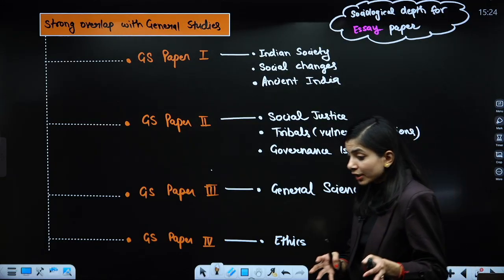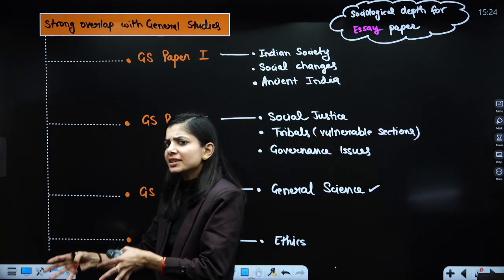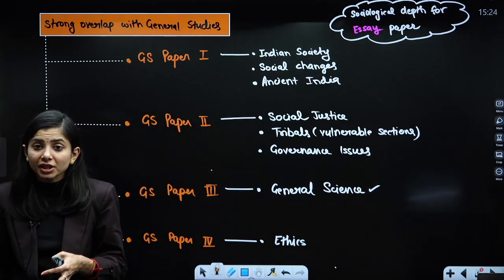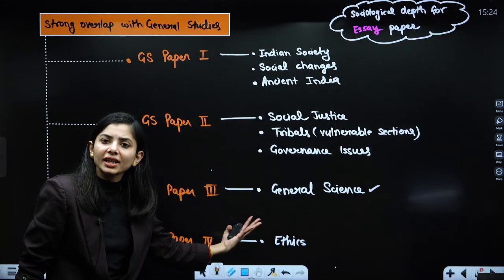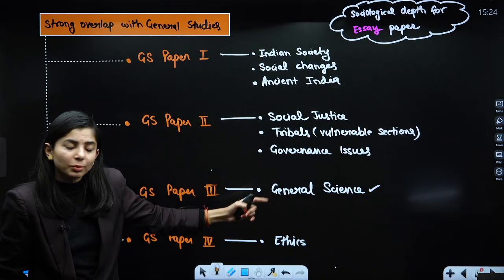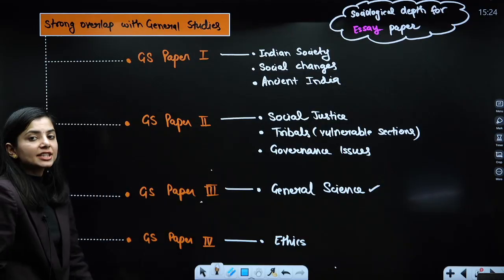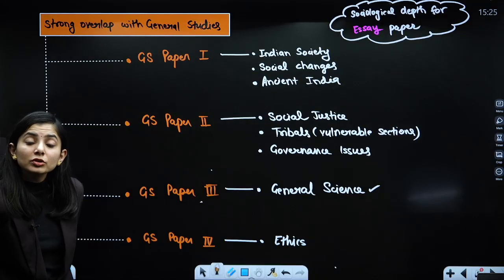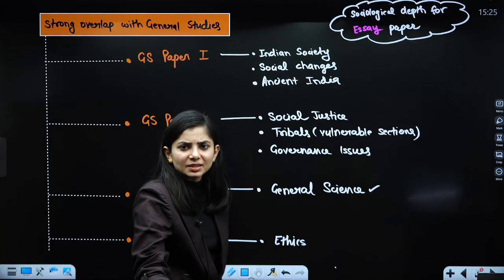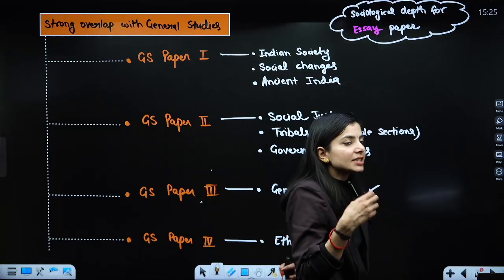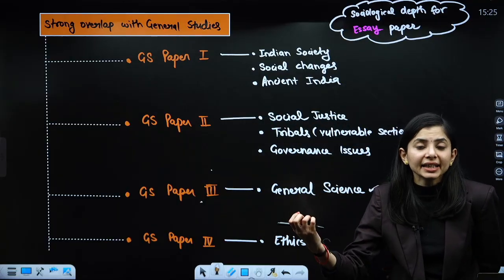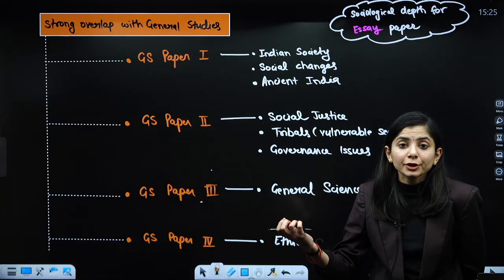In terms of nutrition-based deficiency, epidemiological anthropology, where we are talking about the biological aspect. As I have told you, the physical anthropology, this is here in terms of the GS paper 3. Then there is GS paper 4, ethics, where you are going to study some Indian aspects, some basic emotional intelligence, the aptitude, the attitude.